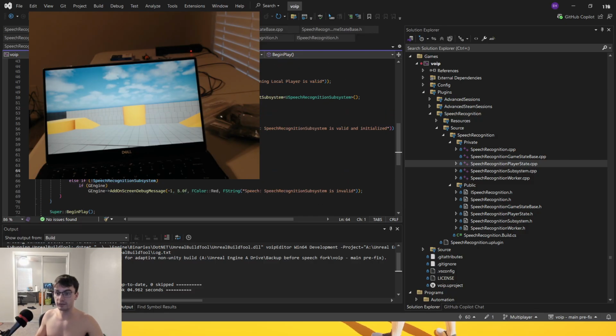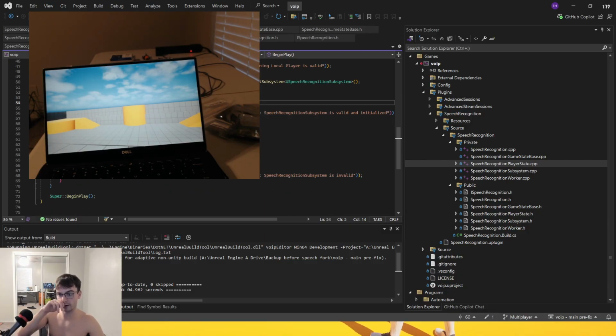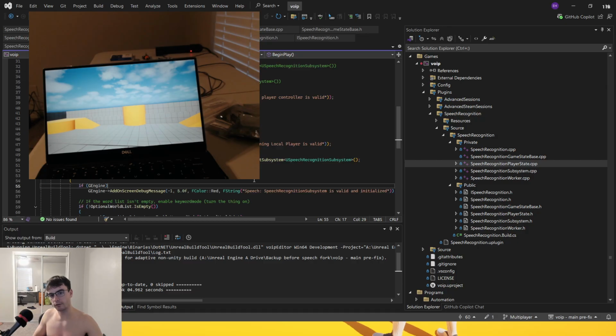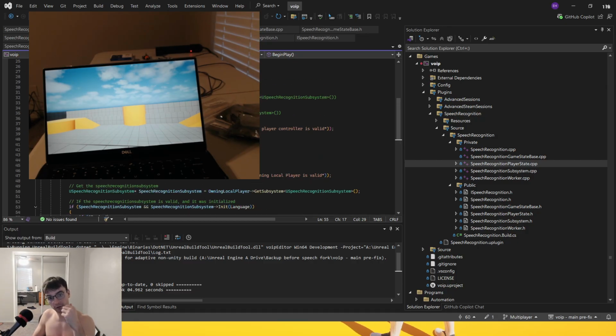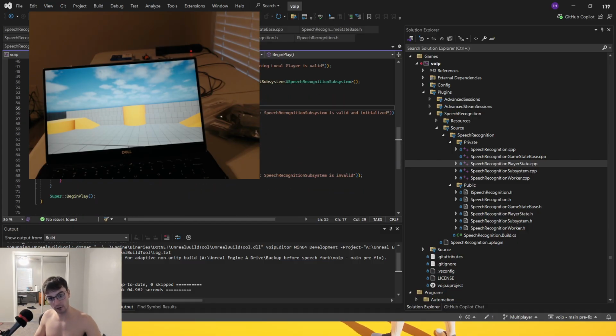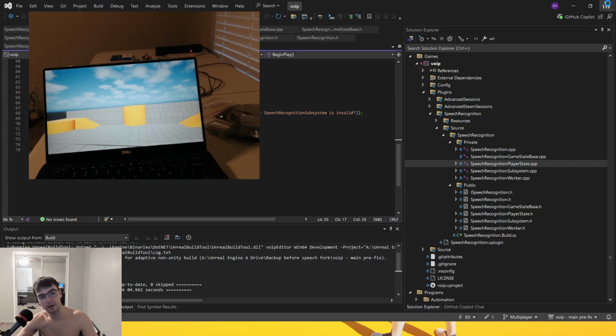And if it's not valid, or if it's valid but not initialized, we say it's not valid. I don't really care about this part. So we're checking what's valid. Is the controller valid? Is the local player valid? Is the local player subsystem valid? Yeah, everything's valid. We're good to go. The speech recognition subsystem's valid. We're not going to save any of this.